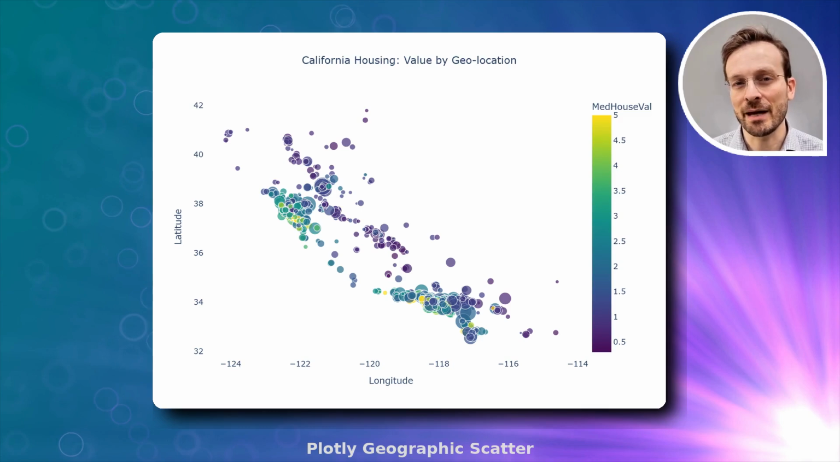This interactive map shows California housing data with multiple dimensions simultaneously. Geographic positioning creates a map-like view. Color intensity represents house values. Darker means more expensive. Marker size shows population, and you can hover over points to see exact values. The pattern clearly shows expensive coastal areas like San Francisco and Los Angeles versus more affordable inland regions.